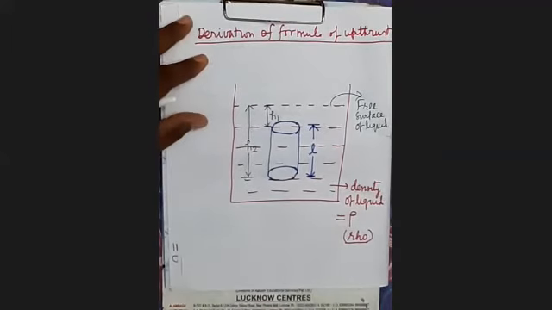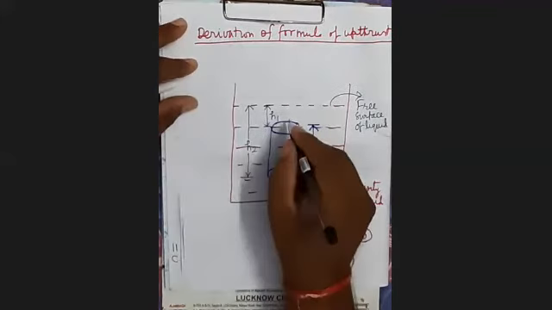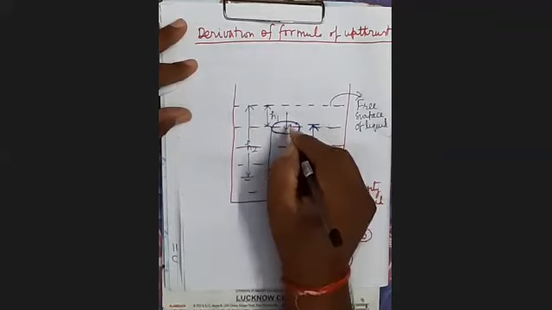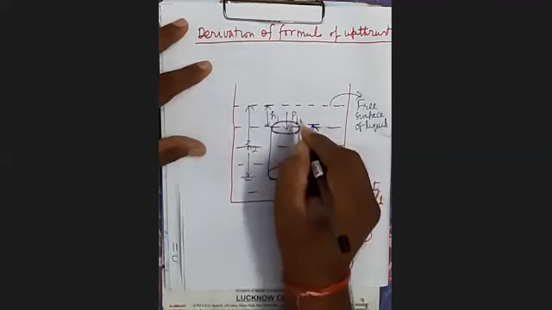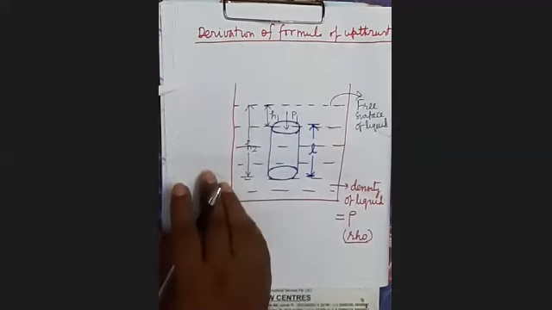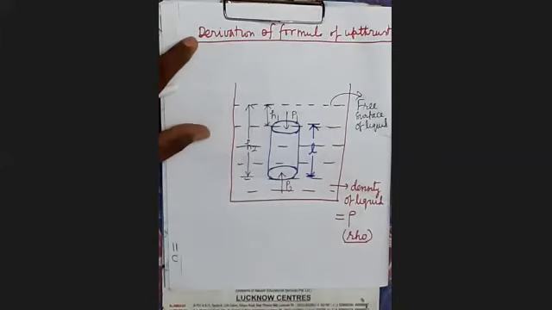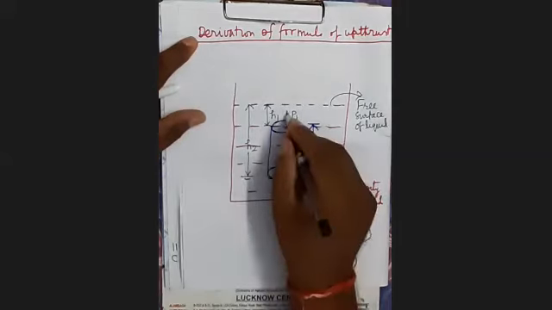Depth of the bottom surface is H2. It's clear. Now see here, let the pressure acting at the top surface be P1, which will act in the downward direction because liquid exerts the same pressure in all directions. It's clear. So it is acting downward, and here pressure acting is upward. It's clear.